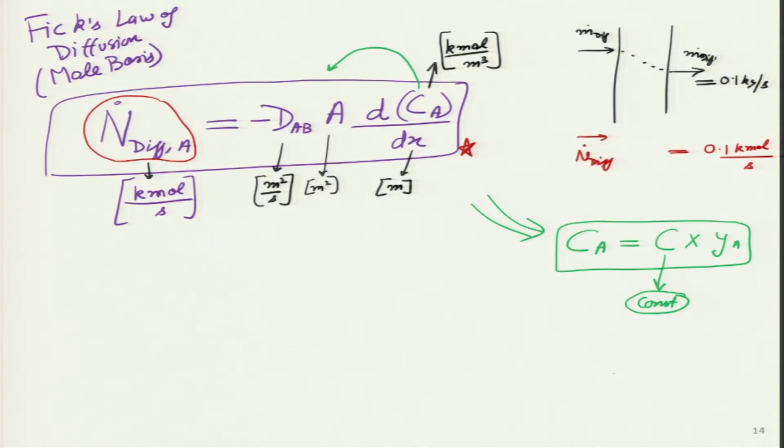If smoke is accumulated on one side, I can say the concentration of smoke is higher there, a little bit less there and very low over there. So, the overall value of concentration is a constant. So, I can use that analogy and take it outside the bracket. So, it appears like this now. So, the same relationship I can write. The rate of diffusion of species A on the molar basis is simply this into dYA divided by dx.